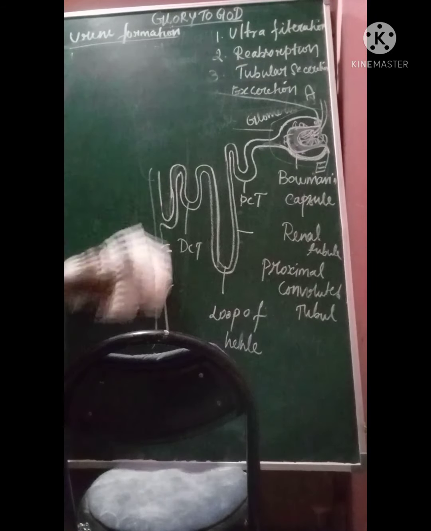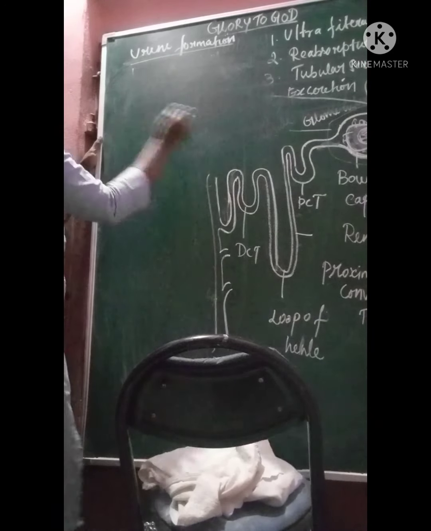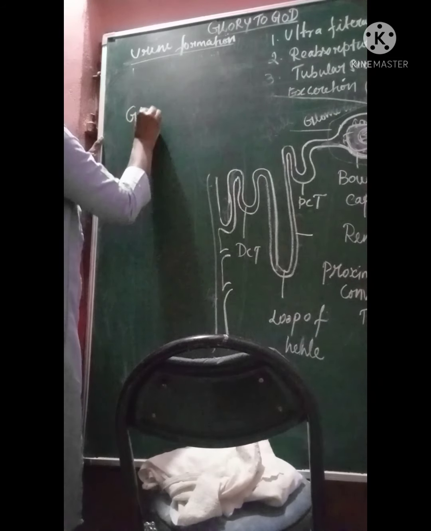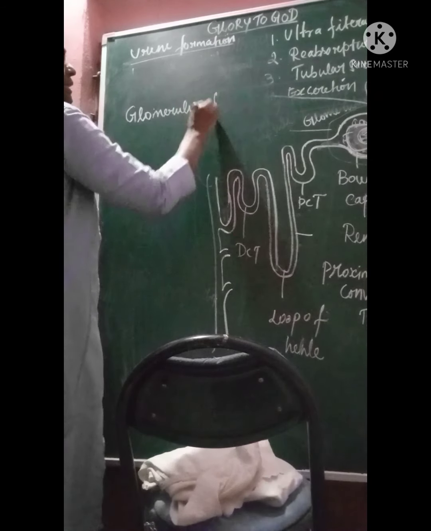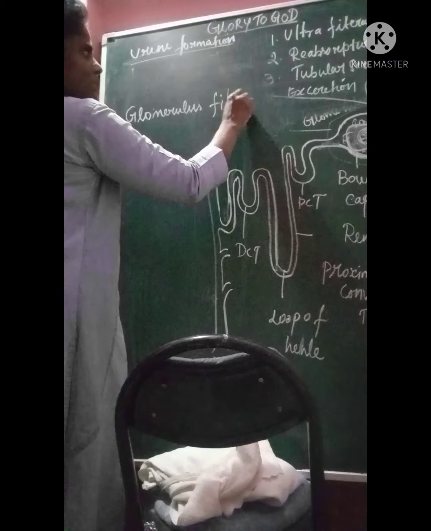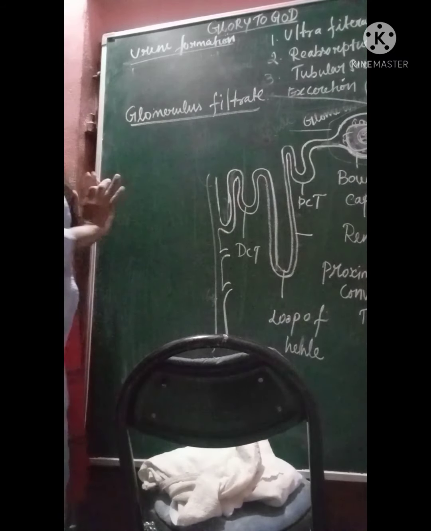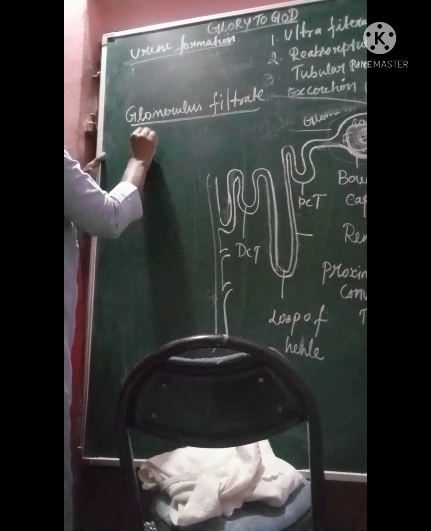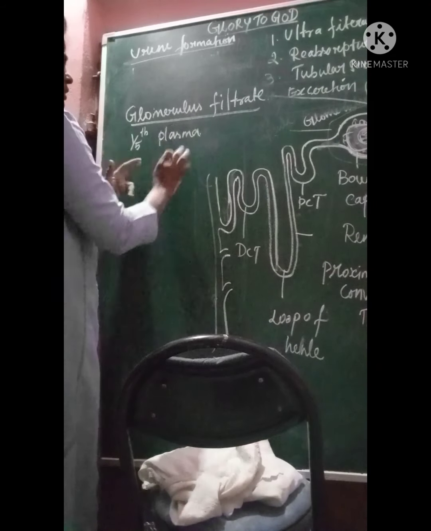I'll write down the important points. Make a note of it, children, please, because it's very, very important. Here, what we call the glomerular filtration, we can call it the glomerular filtrate. One-fifth of plasma is called the glomerular filtrate.